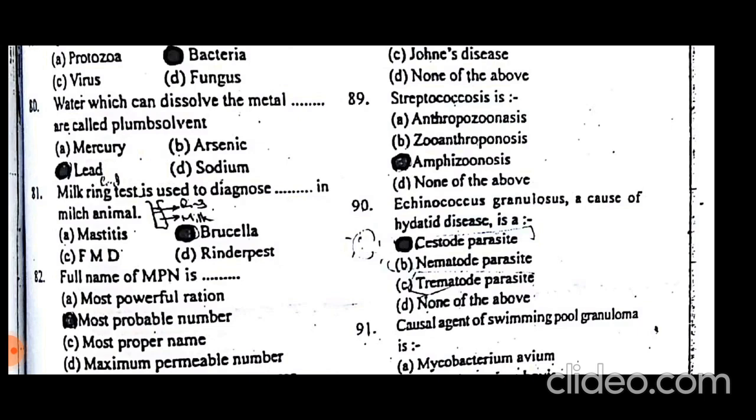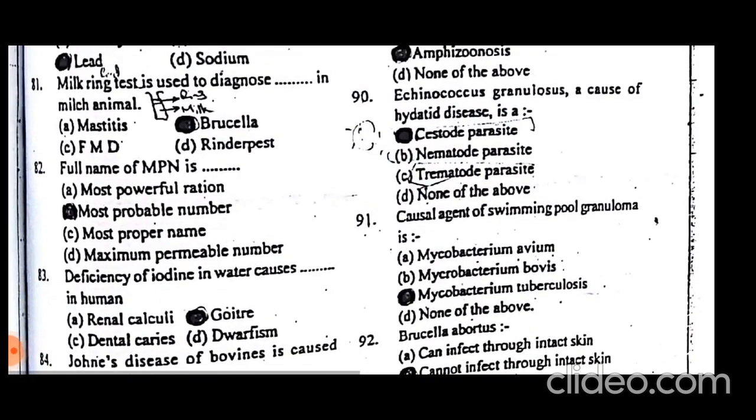Zooanthropognosis: anthro means humans, and the first part, zoo, means animals, so here humans are infected by animals. Anthropozoonosis means the first word is human, and animals are infected by humans. Amphixenosis: amphi means both, so both can infect each other. Echinococcus granulosus, a cause of hydatid disease, is a cestode parasite, or tapeworm.